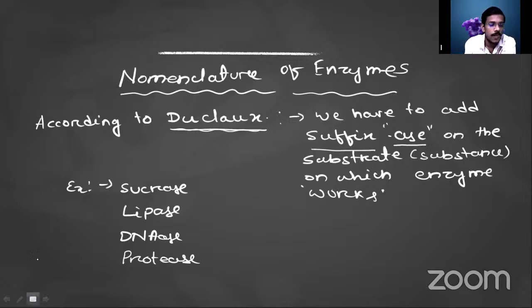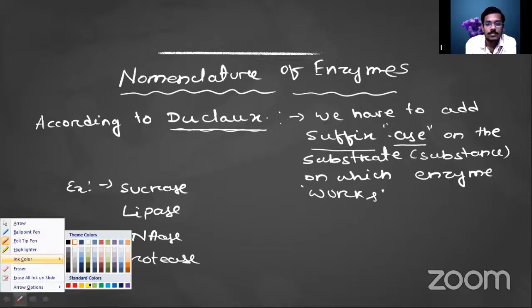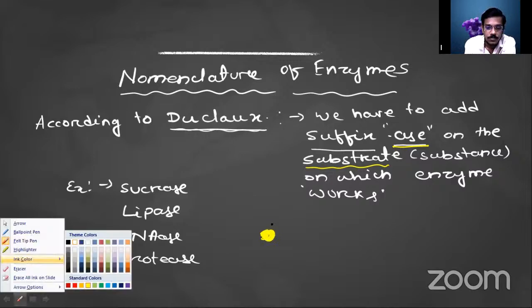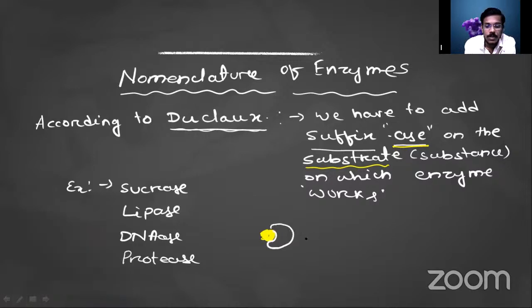We have to use the suffix -ase on the name of the substrate on which the enzyme works. So we have to give the name according to the name of the substrate on which the enzyme works.